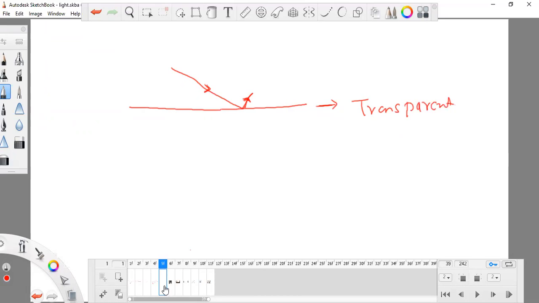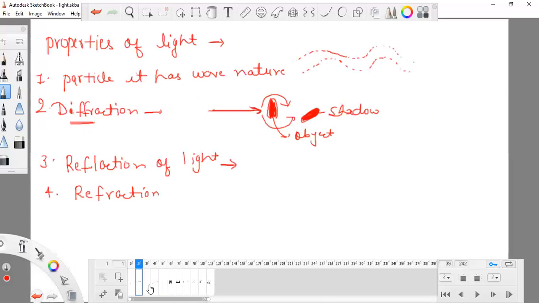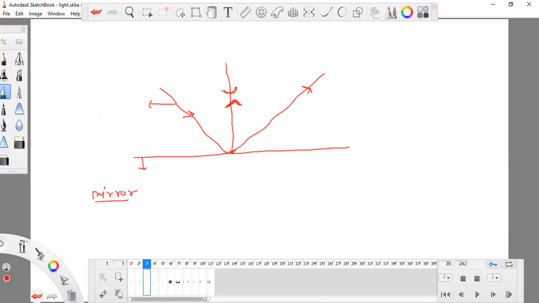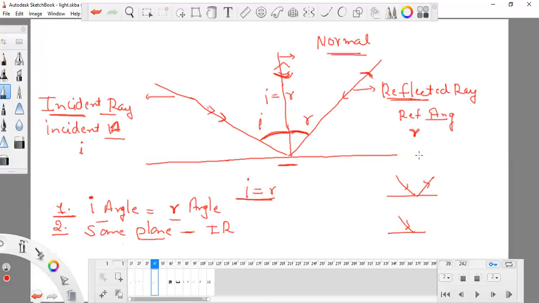You know that a mirror is not transparent. A mirror has a coating, so anything cannot pass through a mirror. I'm not talking about glass, remember, I'm talking about a mirror. There is a difference between glass and mirror.